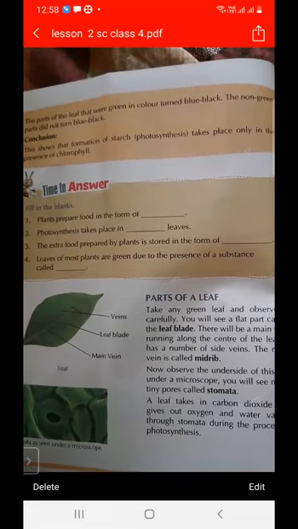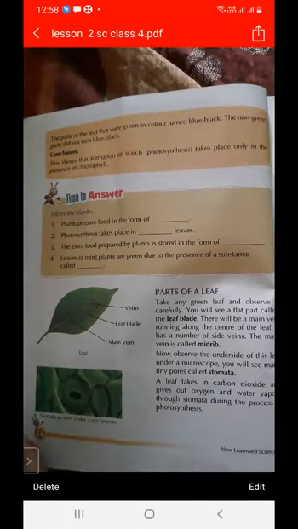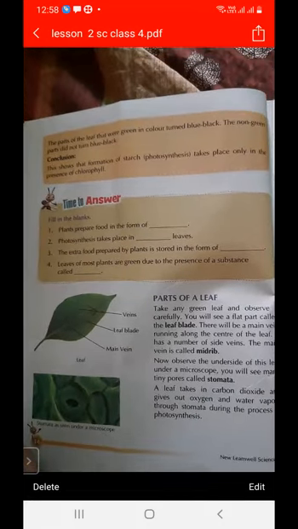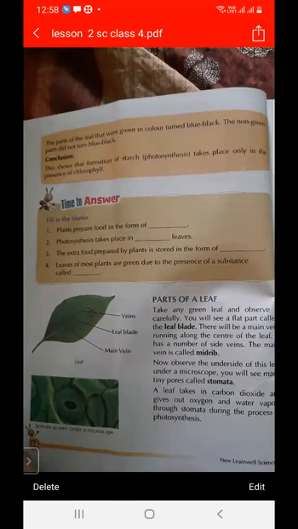So we have 2 colors, one is green and the second is non-green. The green part turns blue black, and the non-green part does not turn blue black. So formation of starch takes place in the presence of chlorophyll. So the second activity is: chlorophyll is necessary for photosynthesis.